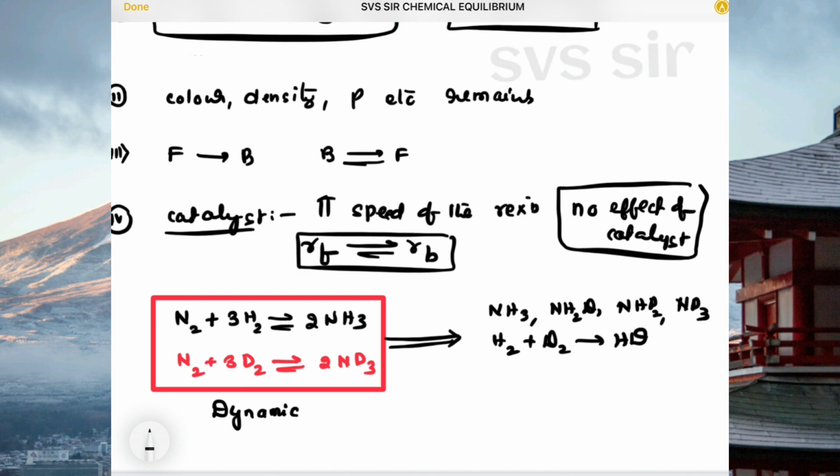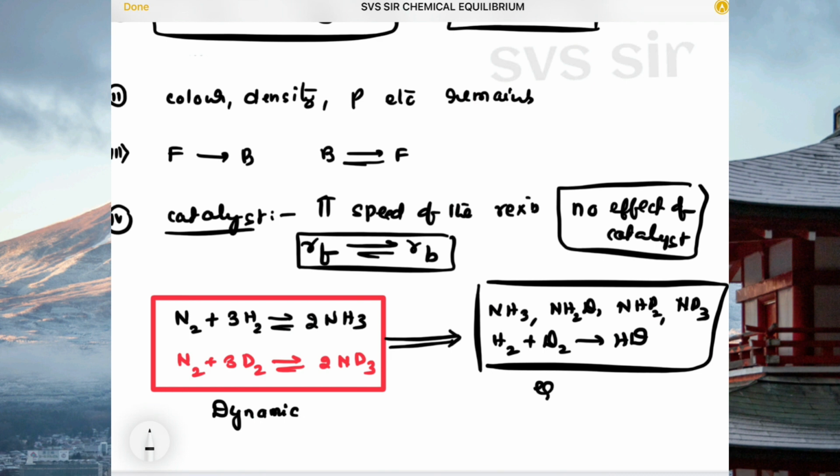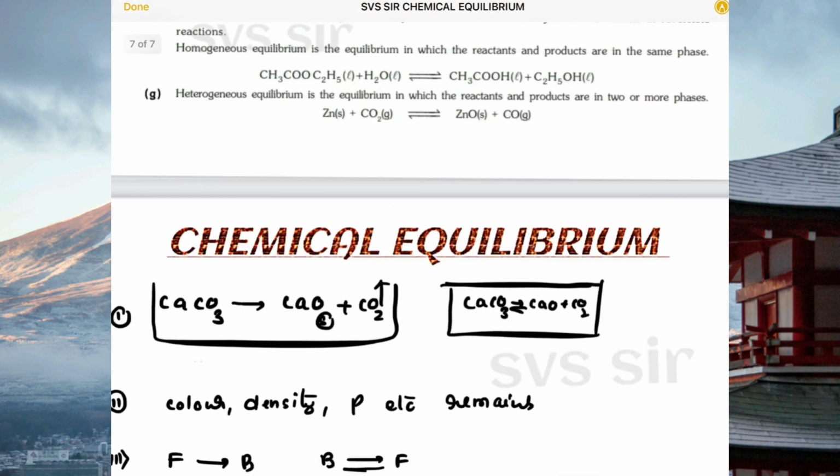So after we mix both, we are getting different products, that is the equilibrium mixture. In the equilibrium mixture, forward and backward reactions are taking place, and the amount of ammonia is the same as the amount of ND3. Based on this only we can say it is an example of dynamic in nature.